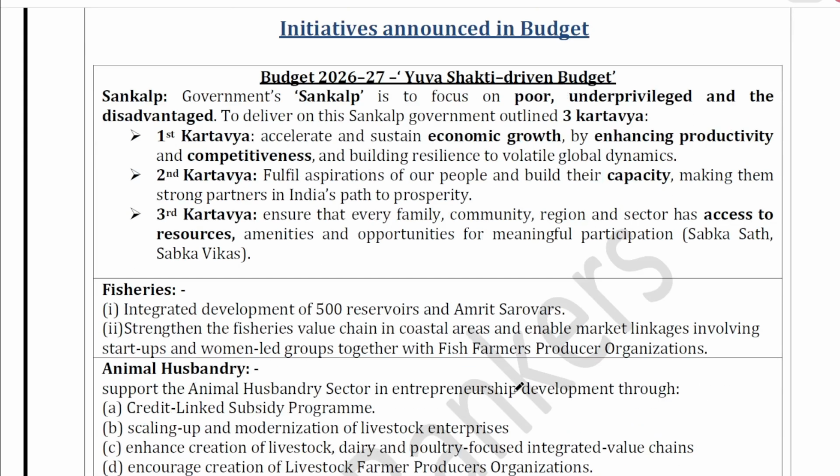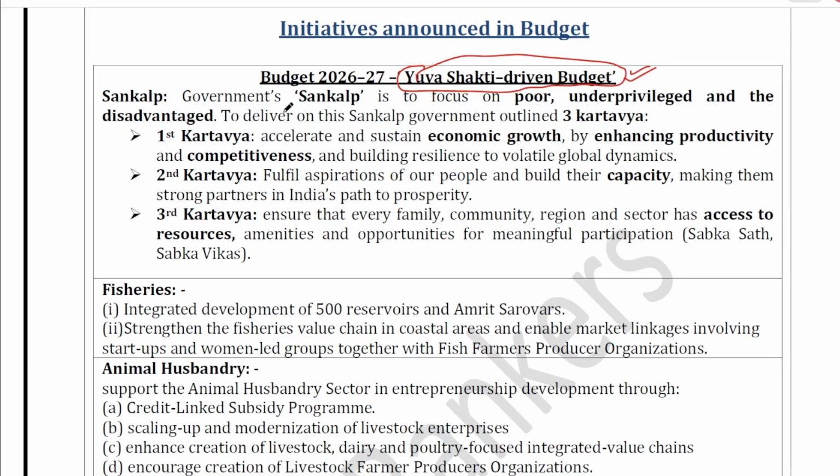Initiatives that were announced in this budget. First, let's look at the introduction that not prime minister, our finance minister made in her budget speech. She said that this budget is Yuva Shakti driven budget. Okay, so this statement is important.